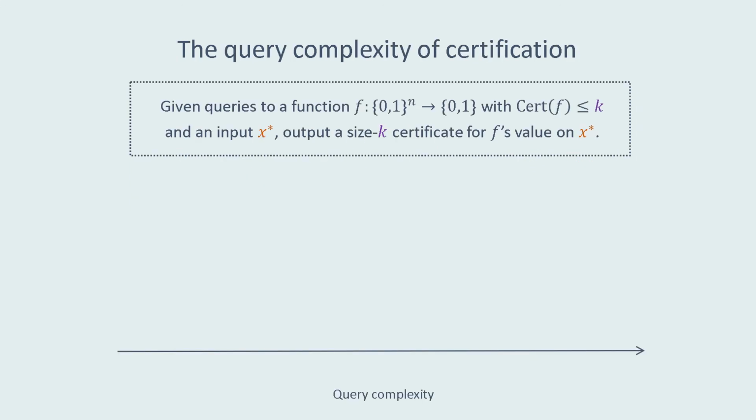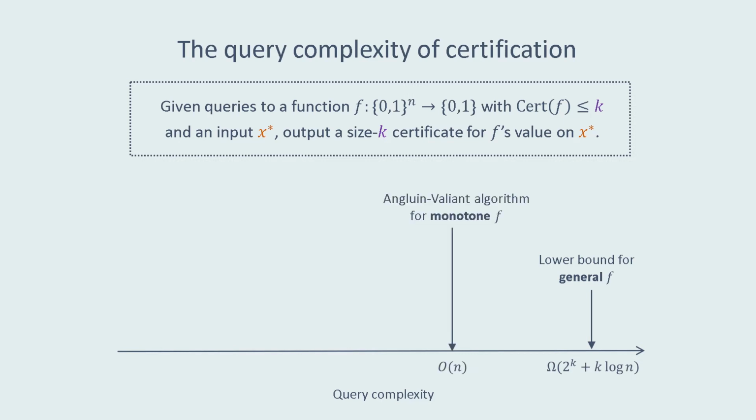In general, the certification problem can be quite hard. In fact, we can show that for general functions f, there may be inputs which require exponential in k many queries to f in order to certify. For some intuition of this hardness result, notice that even if you're given a candidate certificate, you need to query f on all possible perturbations of the coordinates outside of the certificate just to verify that it's valid.